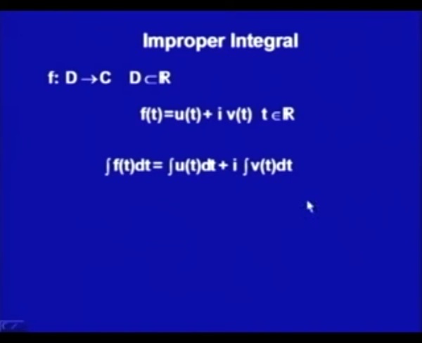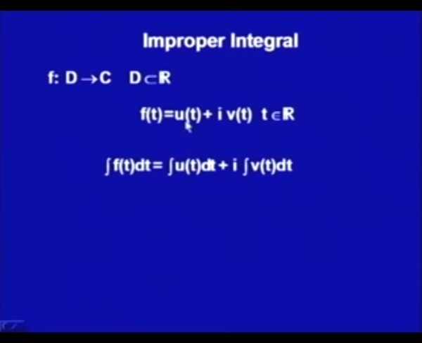The question is, can we define this? We are saying this integral equals this integral plus i times this integral. This would exist if the right hand side integrals exist. So, if I have a complex valued function, I can break it into real and imaginary parts, as you have already learned, where the imaginary part is i times a real part.